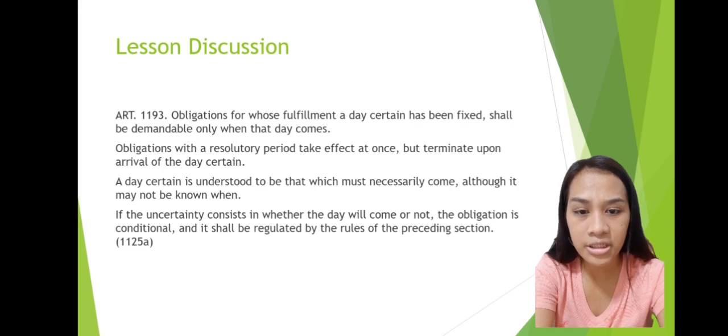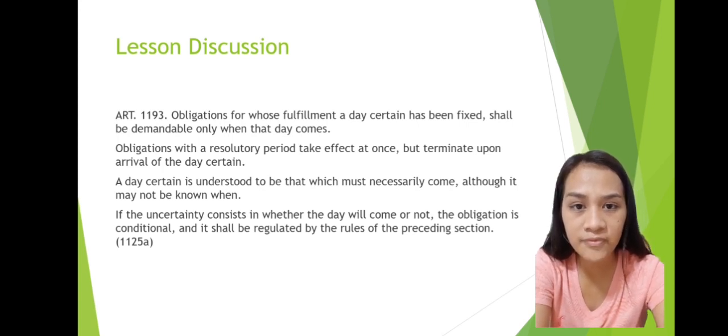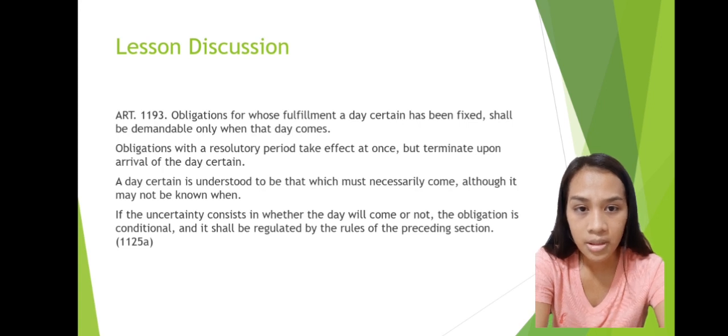Lesson discussion. Article 1193. Obligation for whose fulfillment a day certain has been fixed shall be demandable only when that day comes. Obligation with a resolutory period takes effect at once, but terminates upon arrival of the day certain. A day certain is understood to be that which must necessarily come, although it may not be known when. If the uncertainty consists in whether the day will come or not, the obligation is conditional and it shall be regulated by the rules of the preceding section.